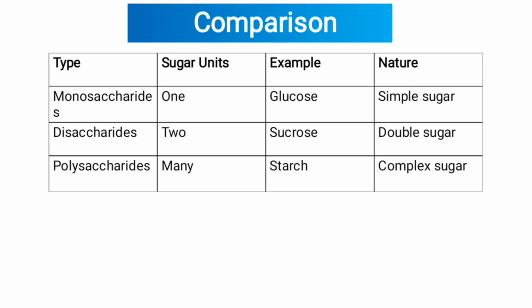Comparison between monosaccharides, disaccharides, and polysaccharides. Monosaccharides have one sugar unit, for example glucose, and the nature is simple sugar. Disaccharides have two sugar units, for example sucrose, and the nature is double sugar. Polysaccharides have many sugar units, for example starch, and the nature is complex sugar.